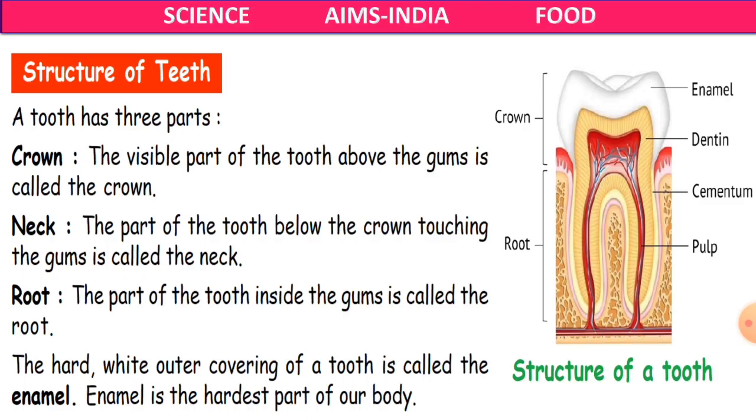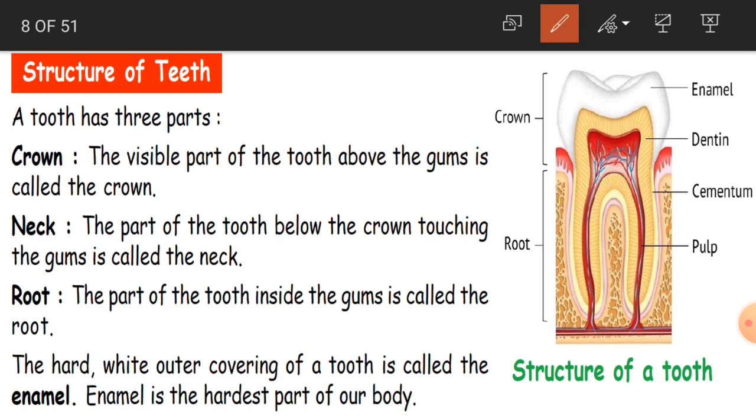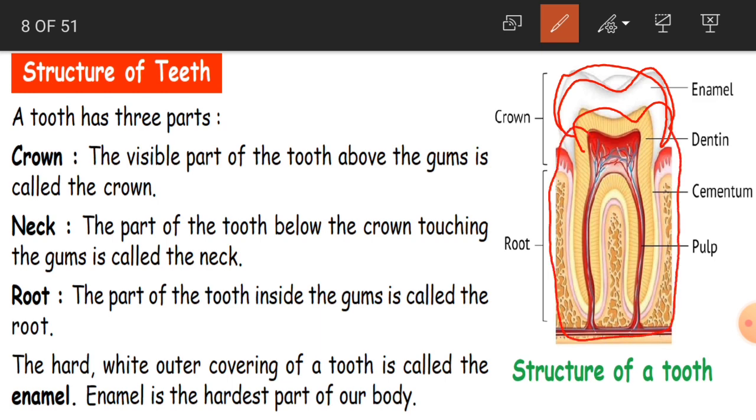Yes, now we'll see the structure of the teeth. In our mouth we can see only the white enamel part. Now inside the tooth, you will have this much of the part of the tooth. See, it has 3 parts. What is it? The crown. Where is it? On the head, on the top. We call it the crown. So this part is the crown.